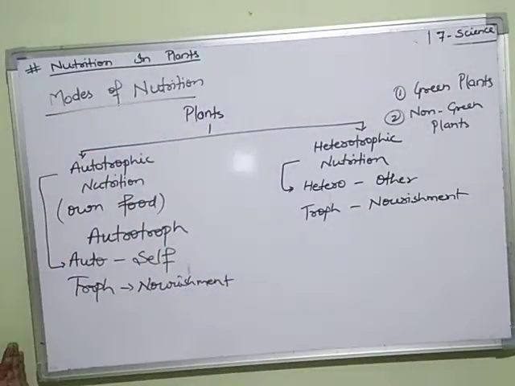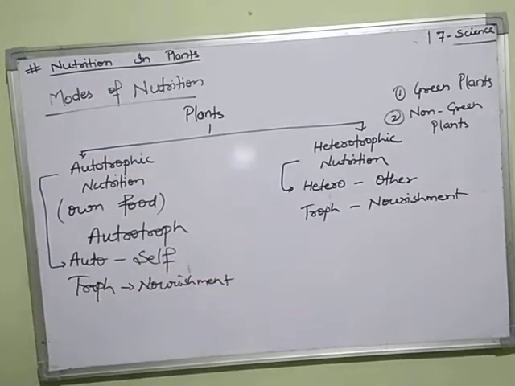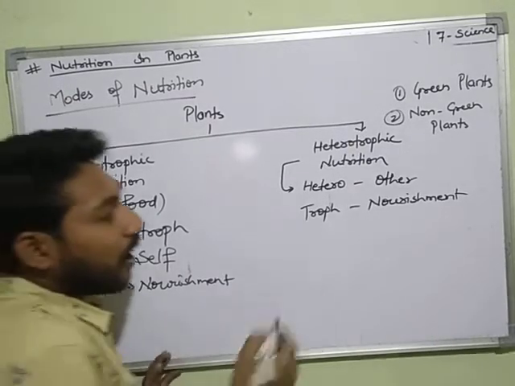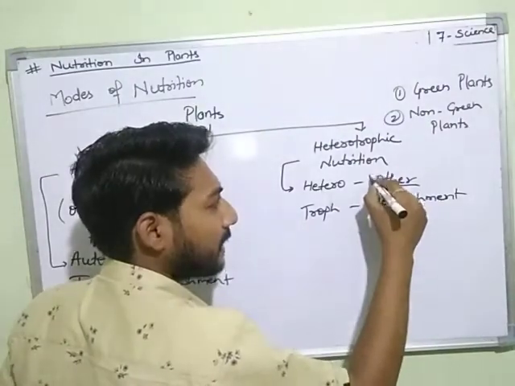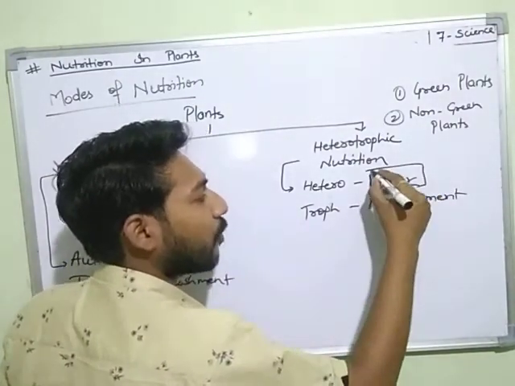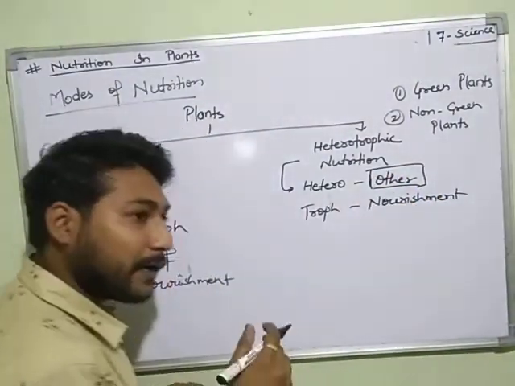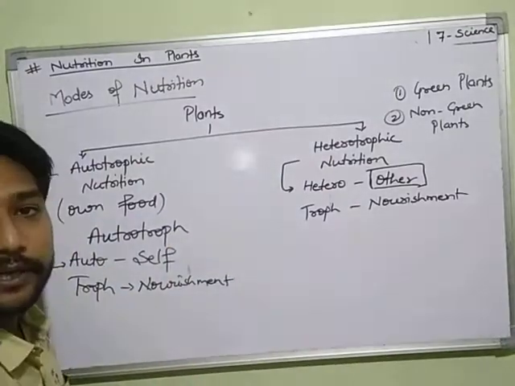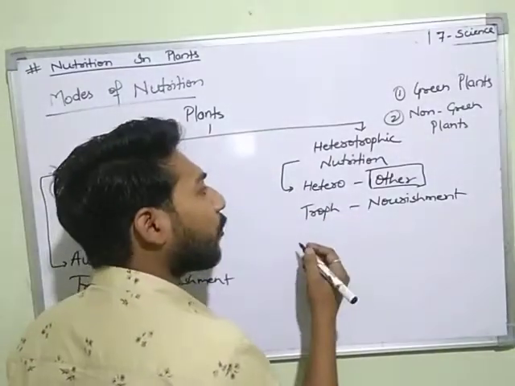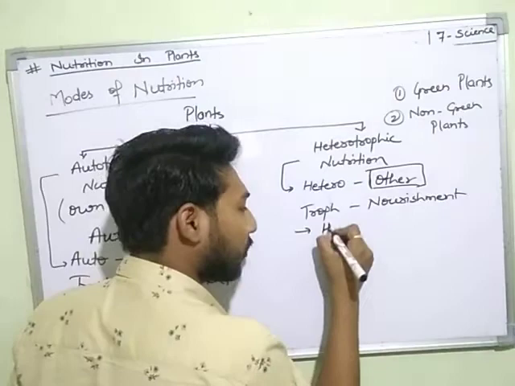What is heterotrophic nutrition? Heterotrophic nutrition is the type of nutrition in which living organisms derive their food from other organisms. That means they depend upon other organisms for their food. And these types of organisms are called what?